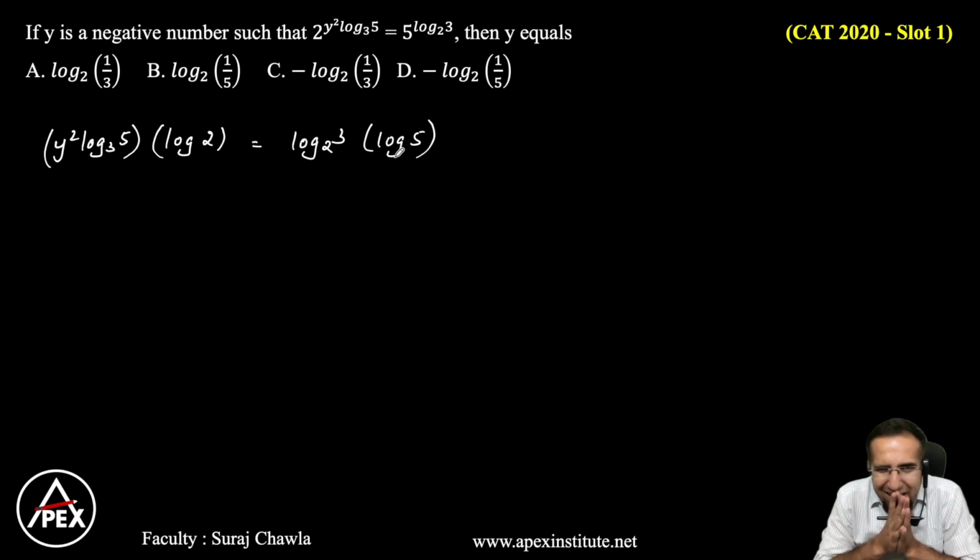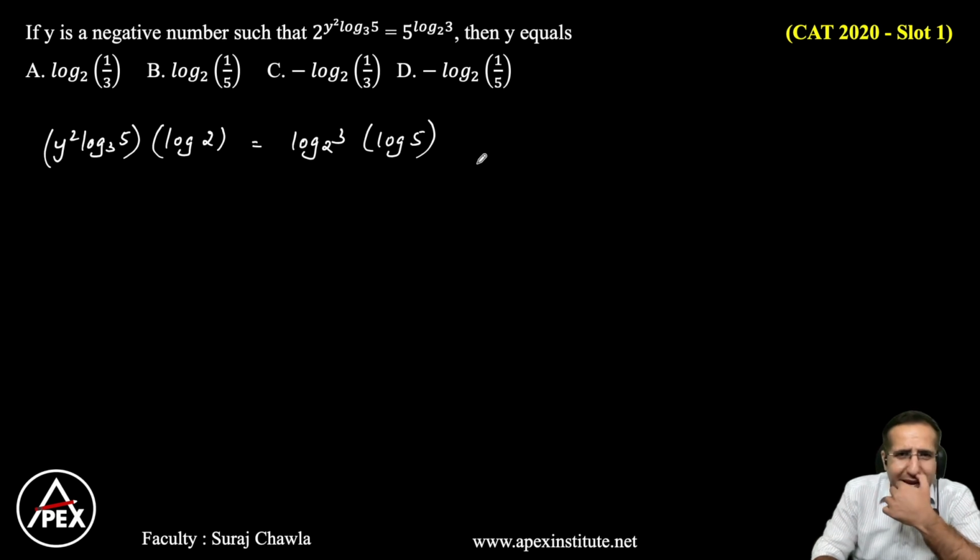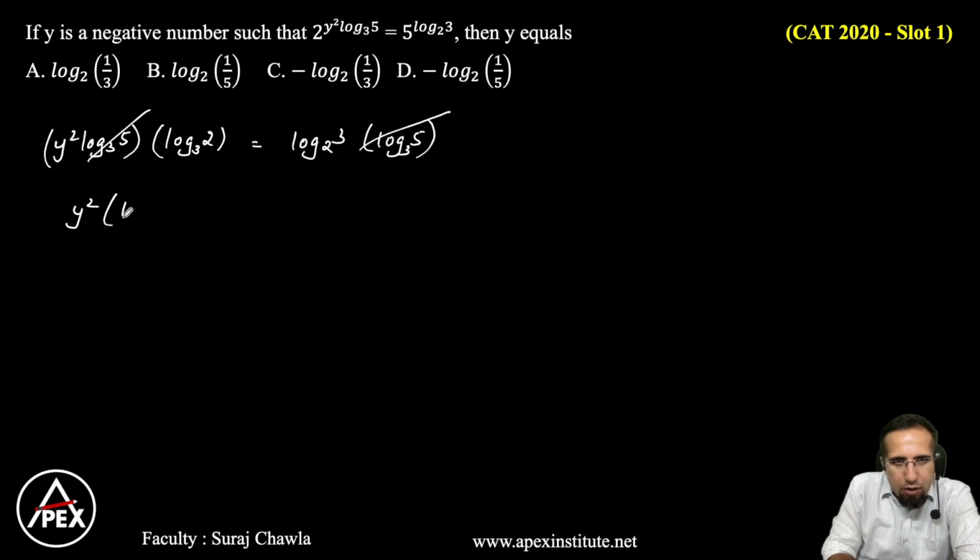Right? Now, I can see a log 5 base 3 on the left hand side. So, the areas where I can assume a log, let me assume the base as 3 here. What is the advantage? If I take the base as 3 here, this portion and this portion get cancelled. So, we have y square into log 2 base 3 is equal to log 3 base 2.